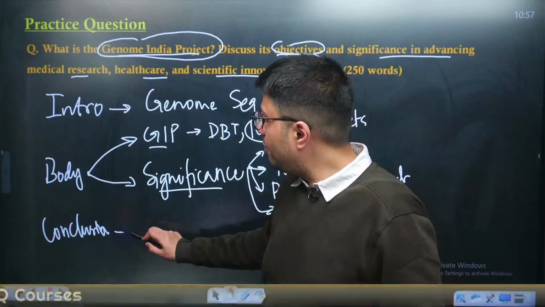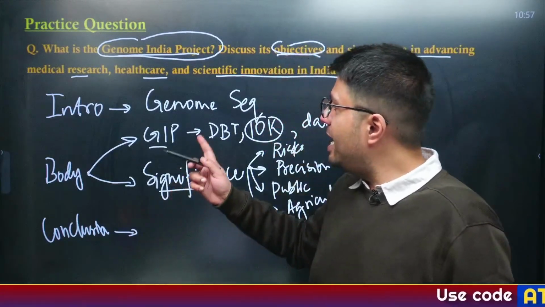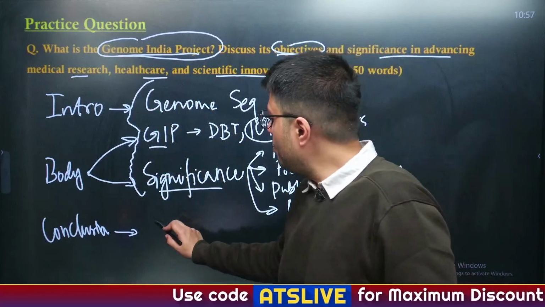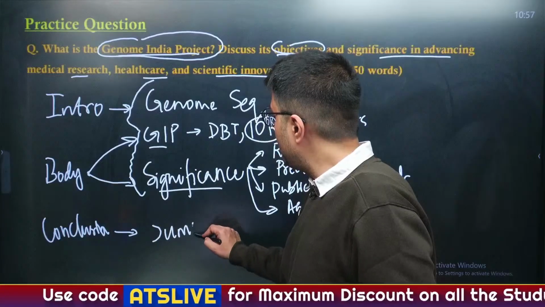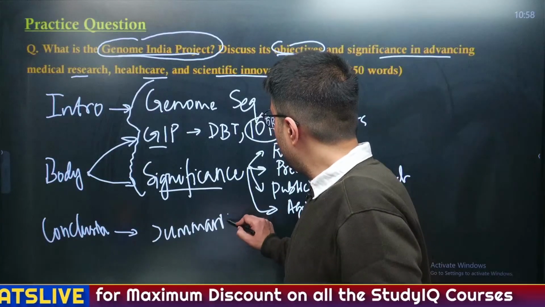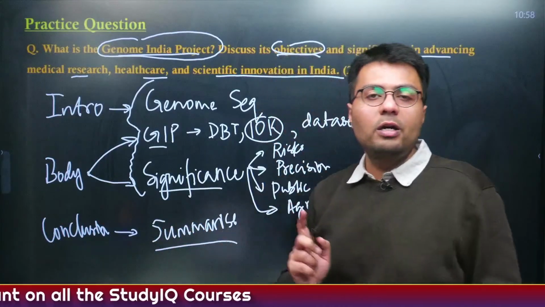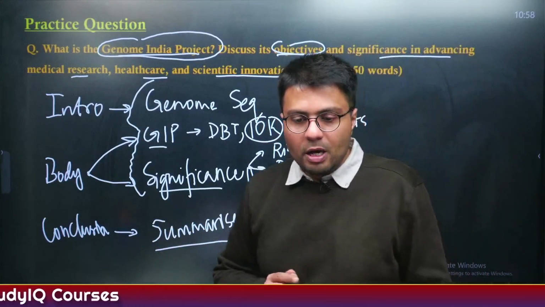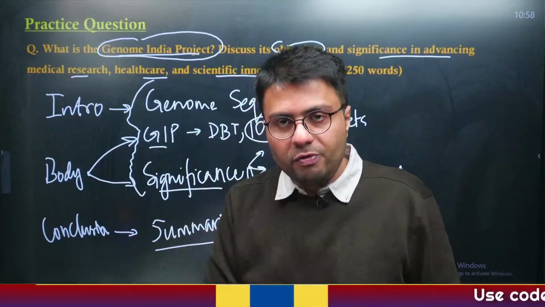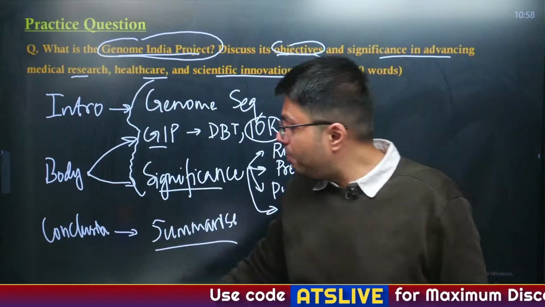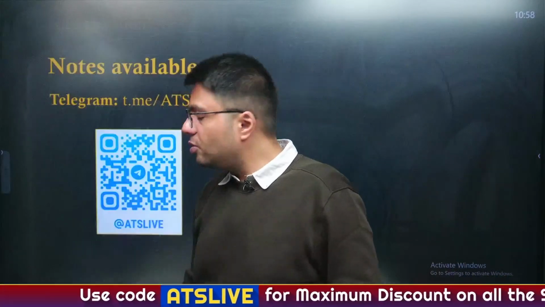Now, the conclusion will first of all entail the summary of the 3 things that you have mentioned here. So you will essentially summarize what you have written in the body part of your answer, and this will provide you with the adequate conclusion for the answer. Understood? Now, if you have understood the structure of this answer, please try to write this answer, and if you have any problem, you can submit your answers on the group.